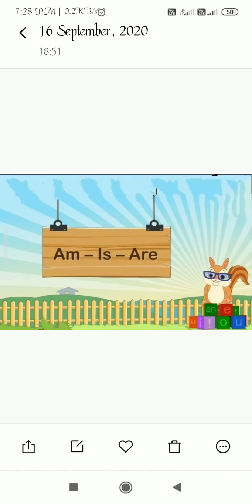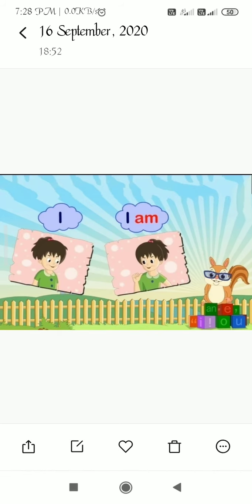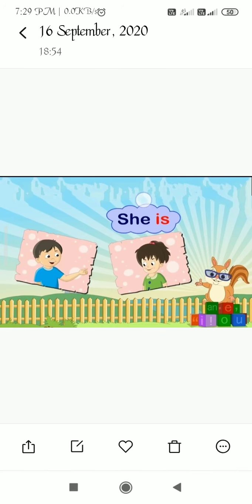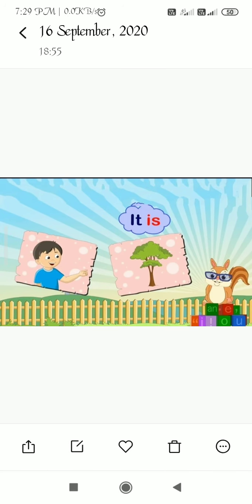First of all, we are going to study the use of am, is, are. The verb am is used with I. For example, I am playing. I am studying. Here I am using am with the I. Then is. He is. We use auxiliary verb is with he, she is, it is.